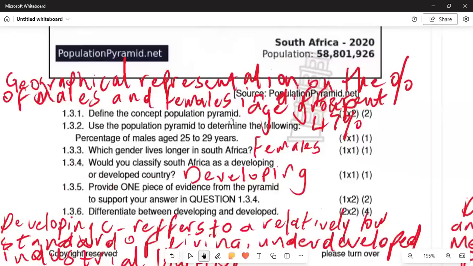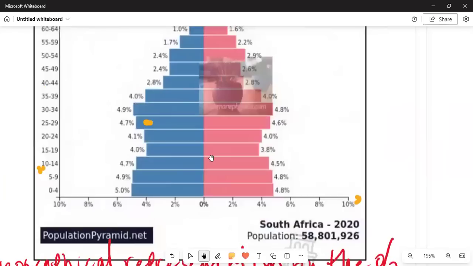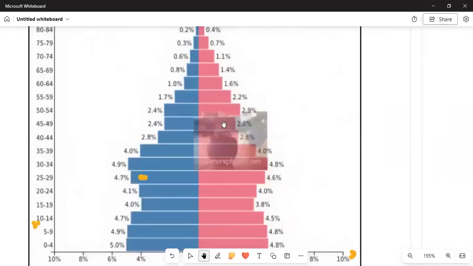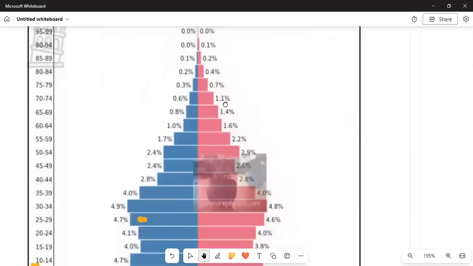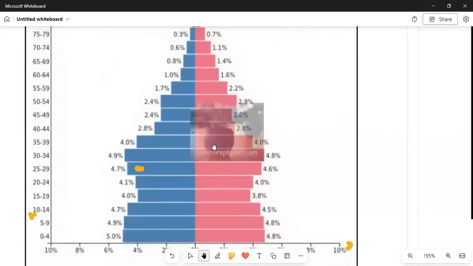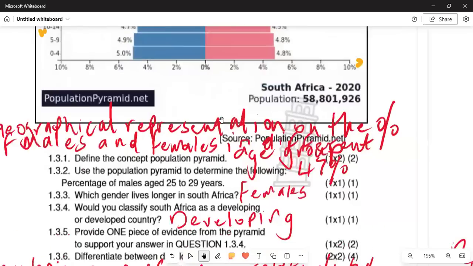All right. If we are moving on again, you can see that we've got a question in 1.3.3. Which gender lives longer in South Africa? It's females. Why are we saying that? Because it is given on the graph. So we can see that basically on the graph, the females have more life expectancy than the males. Again, you get your marks.